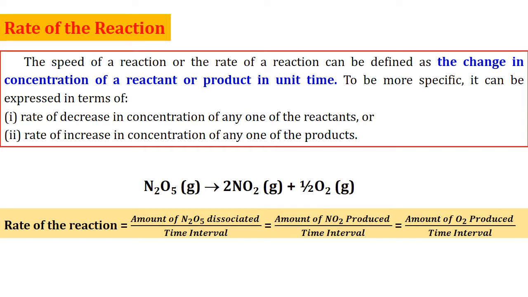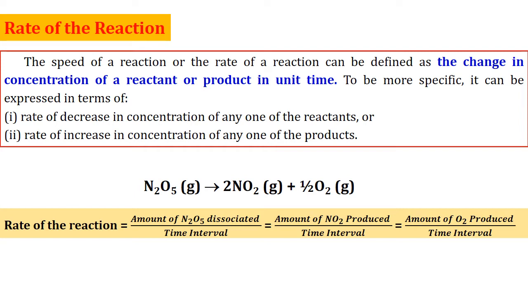The rate of this reaction can be expressed in terms of reactant or product. In terms of dinitrogen pentoxide, the rate can be expressed as the amount of dinitrogen pentoxide dissociated divided by the time interval, or it can also be expressed in terms of any one of the products formed.